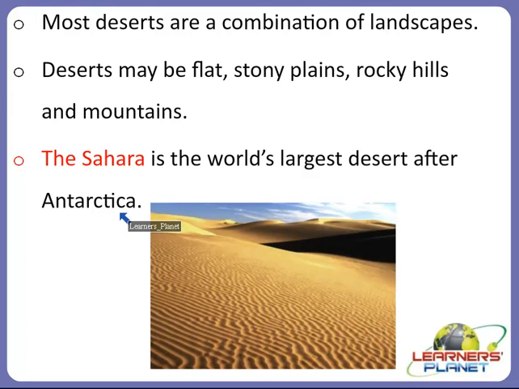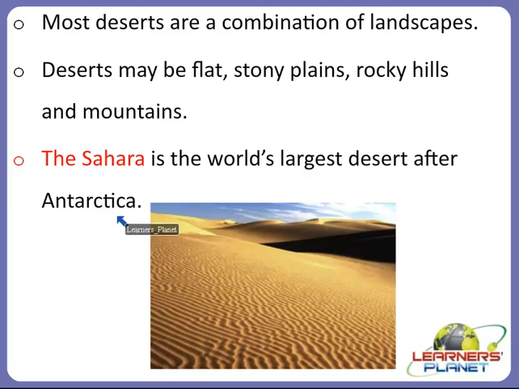Antarctica does not even have a hot or humid climate, does it? Yes, Antarctica is a very cold region where snow occurs, right? But always remember, children, that desert does not always mean hot temperature. Deserts can also be places with cold temperature, right?